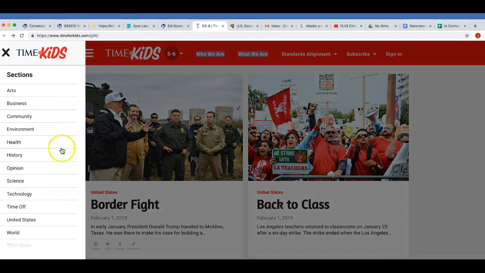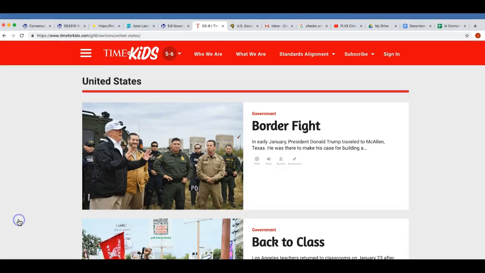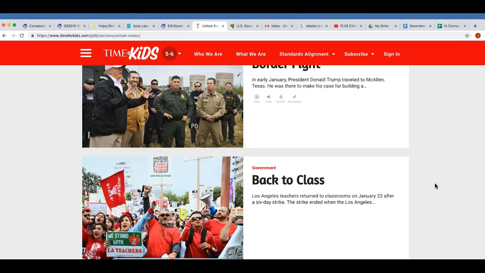Okay, so if you click on United States, you are more apt to get information on the government because we are studying the 3 branches of government. So here's the top article. Now this one is going to be about the border fight, as you can see, and since it is about President Donald Trump, who is right there, you might be able to find information on the executive branch.